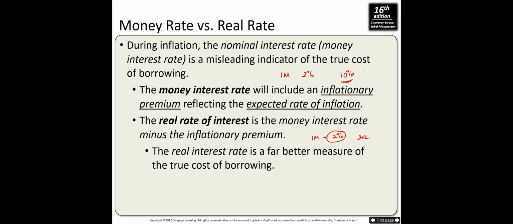So if the expected rate of inflation for the next year is 10% and the premium paid for the availability of consumption of the funds is 2%, then the money interest rate should be 12%. The 10% is because you want to keep the purchasing power of the lender constant. The real interest rate, which we call R, is the money interest rate minus the inflation. So the real interest rate is a far better measure of the true cost of borrowing.